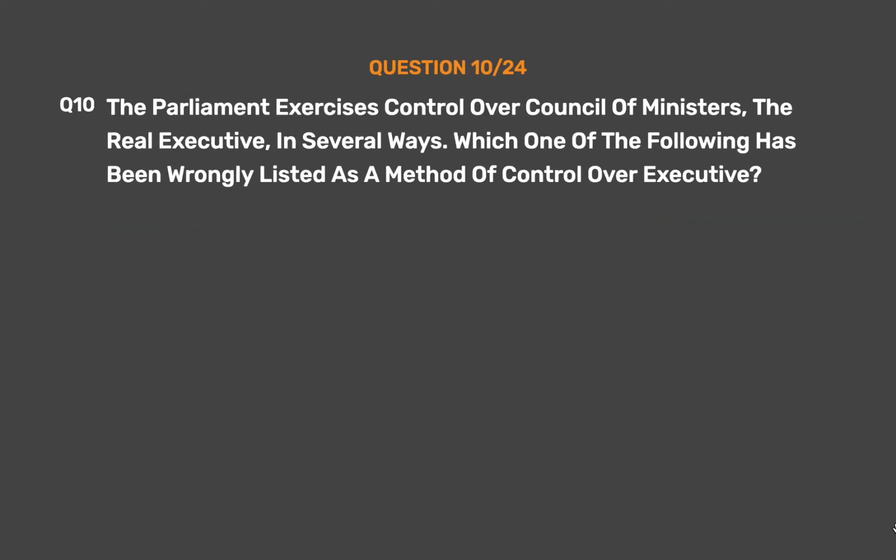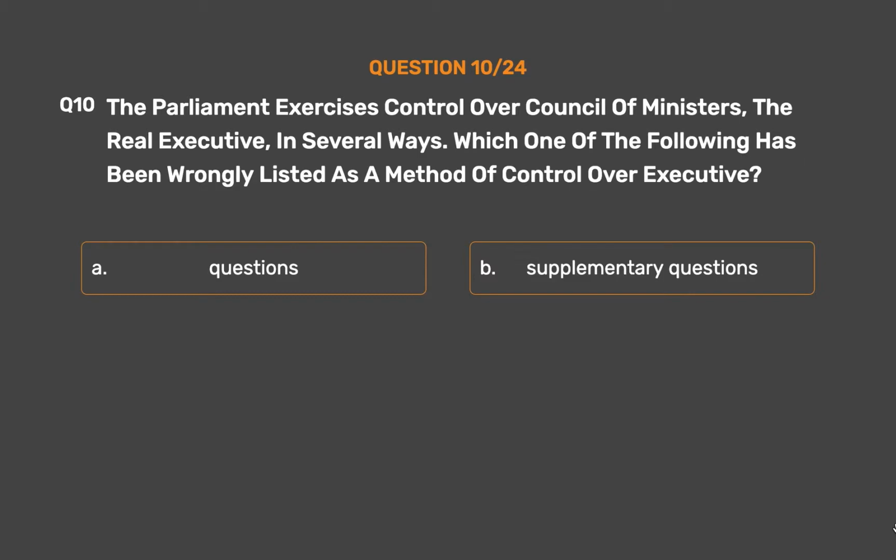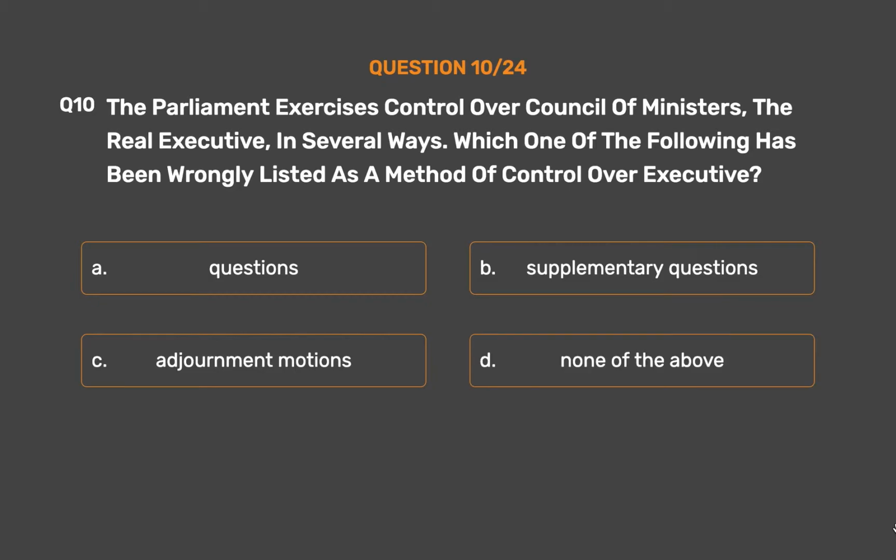Question number 10. The Parliament exercises control over Council of Ministers, the real executive, in several ways. Which one of the following has been wrongly listed as a method of control over executive? Option A, questions. Option B, supplementary questions. Option C, adjournment motions. Option D, none of the above.